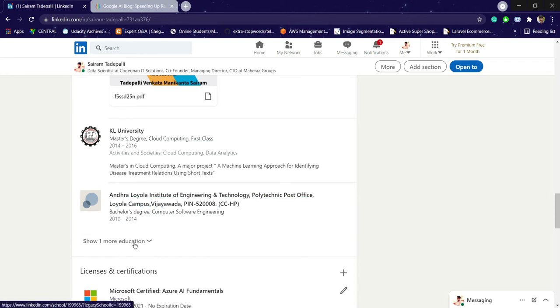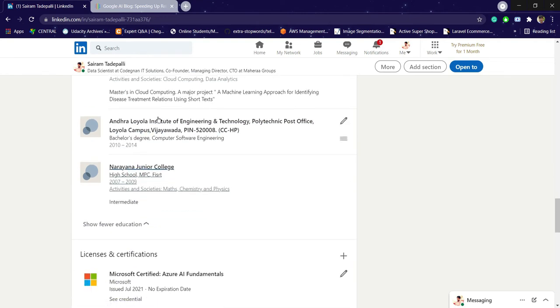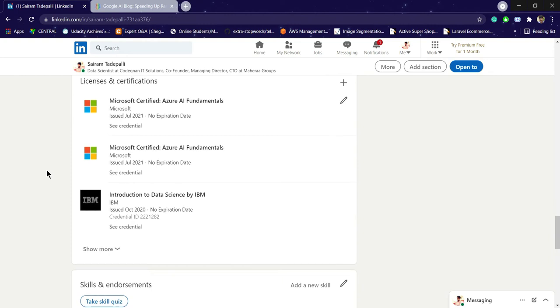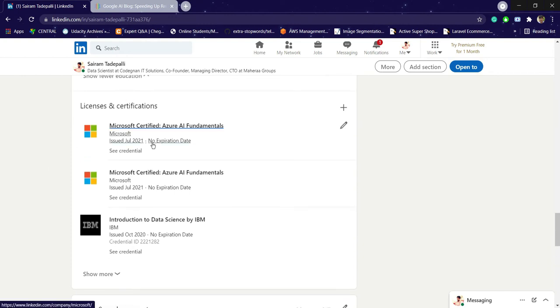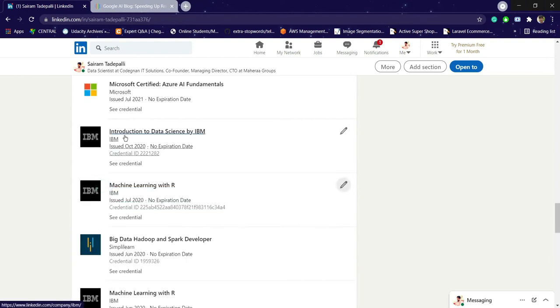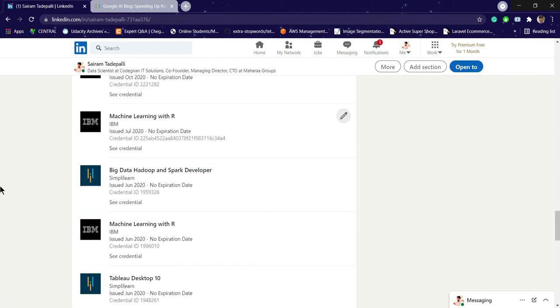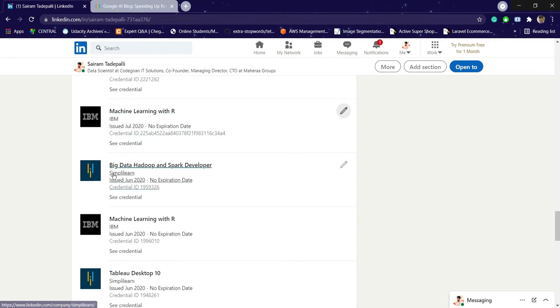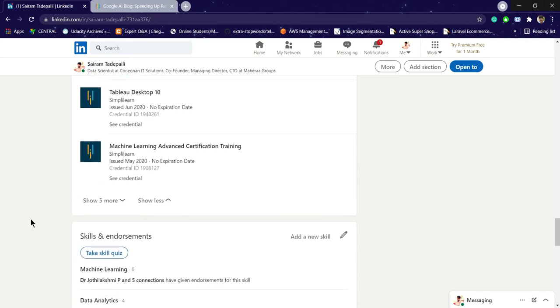Now you can see my bachelor's degree and also my MPC, that means intermediate. Then the certifications which I completed recently or previously: introduction to data science by IBM, machine learning with R by IBM, Hadoop, Spark developer from Simplilearn, different certificates I completed.